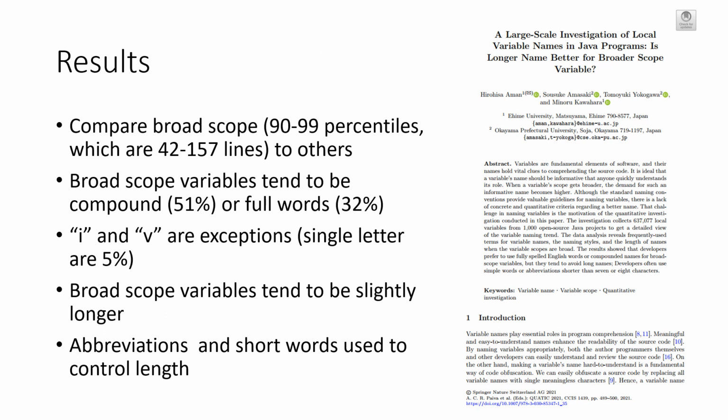In their analysis, they compared variables with a broad scope, which they defined to be the 90th to 99th percentiles of the scope distribution, with other variables. They found that half of the variables in the broad scope were compound, meaning they were composed of multiple words, and an additional third were full words. There were relatively few single-letter names, i and v being exceptions. They also found that broad scope variables tend to be slightly longer, and that abbreviations and short words tend to be used to control the length.